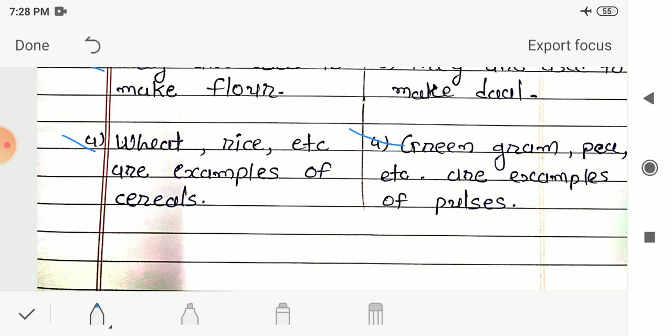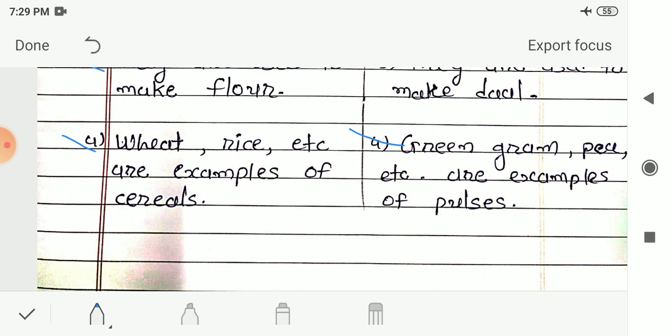Apart from this, we have seen many examples of cereals and pulses. In cereals, we also saw wheat, corn, rice, millet, maize. These are all examples of cereals. You can write any of these examples. And in pulses, we also saw Bengal gram, green gram, peas, pigeon peas, kidney beans, field beans. These are all examples of pulses.